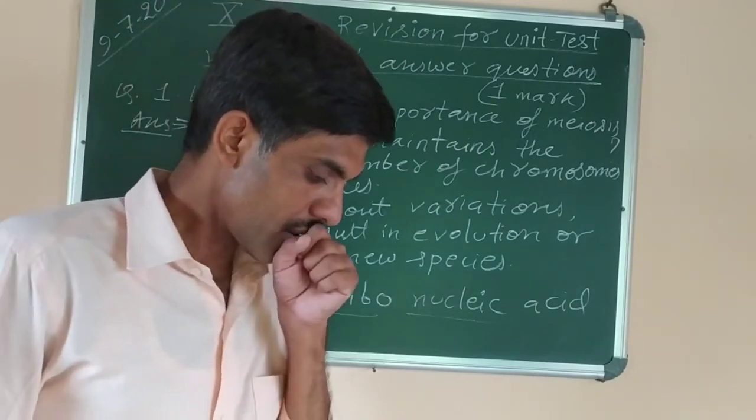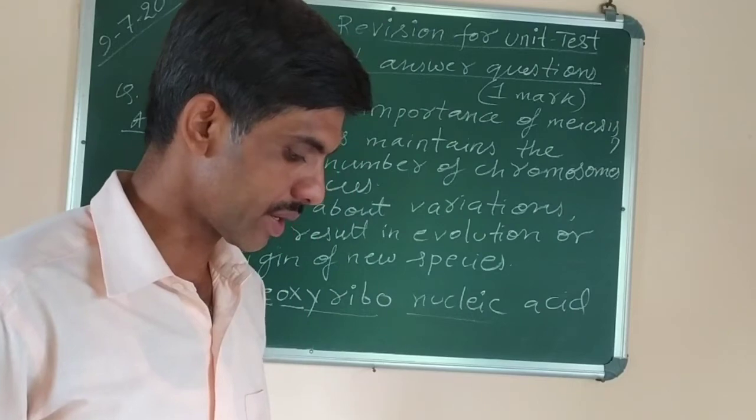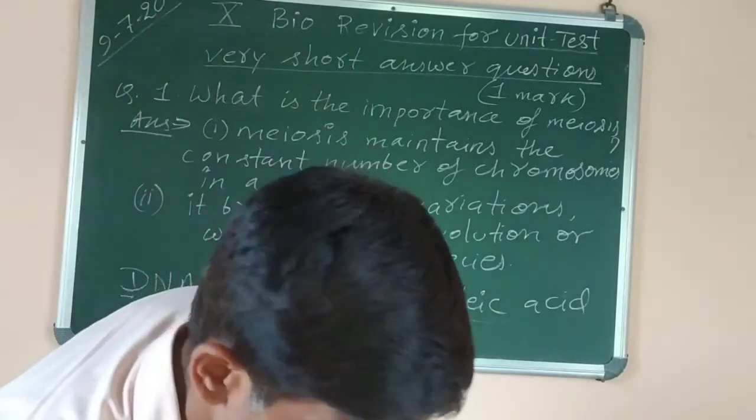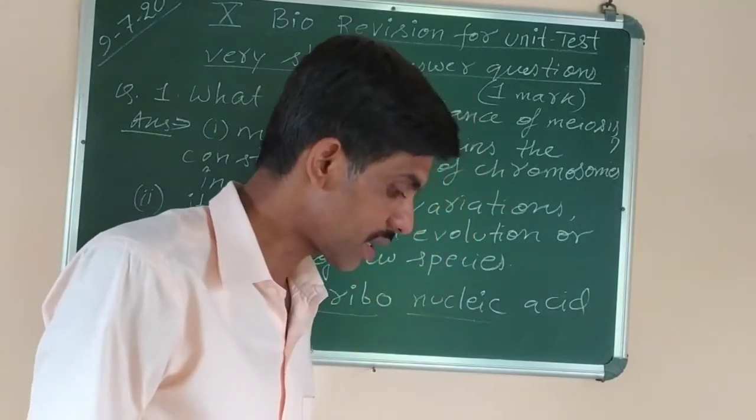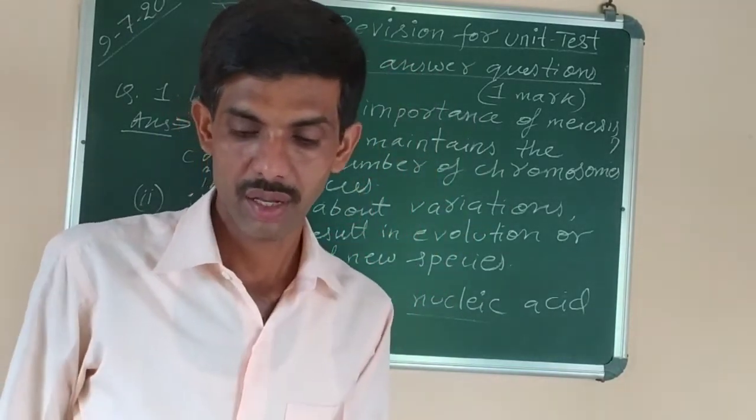Okay. Now next we have short answer type questions, type 1. That is, each question carries 2 marks. So next we will discuss that 2 marks, then the 3 marks, and then 5 marks questions. Alright.